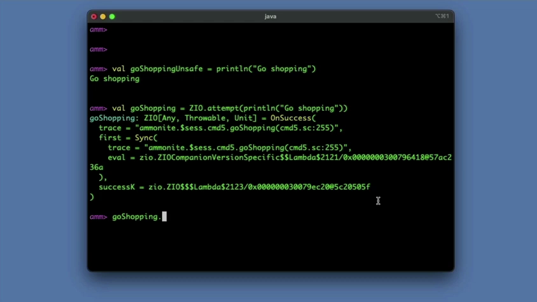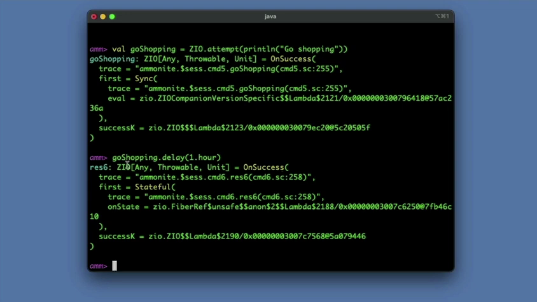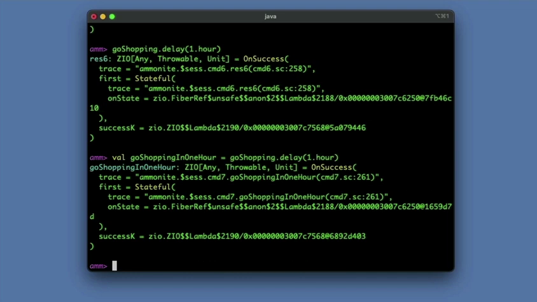So now I can say, you know what, I want to go shopping, but not now. How about if we delay that for 1 hour? And now I have a new effect, and I should have given that a name. So if I come back over here, I can say go shopping in 1 hour. That'll be our new effect name.